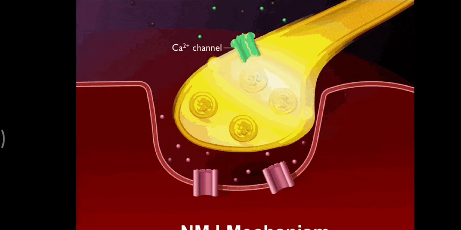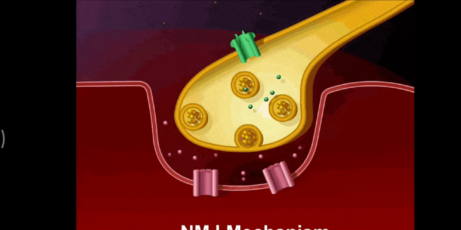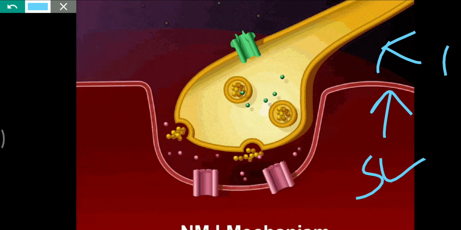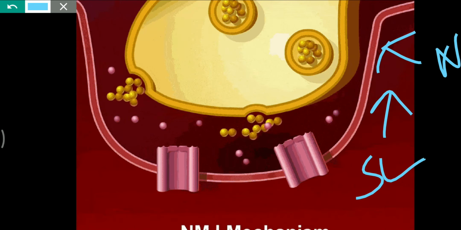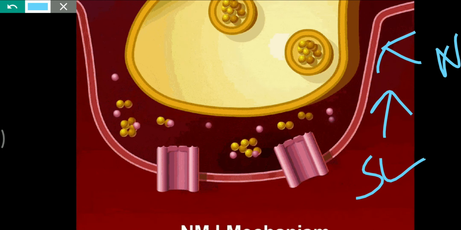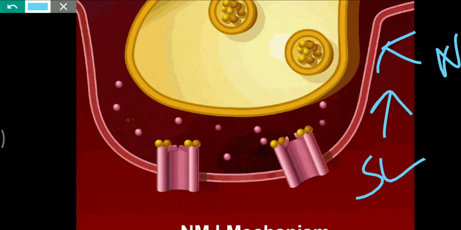Now coming to the neuromuscular junction. The neuromuscular junction is the place at which a neuron forms synapses with the muscle sarcolemma. Here you can see the sarcolemma, and this is the neuron. The neuron fires or sends impulses to the muscle fiber, because of which the muscle fiber also gets excited and shows contraction. We'll see the process.